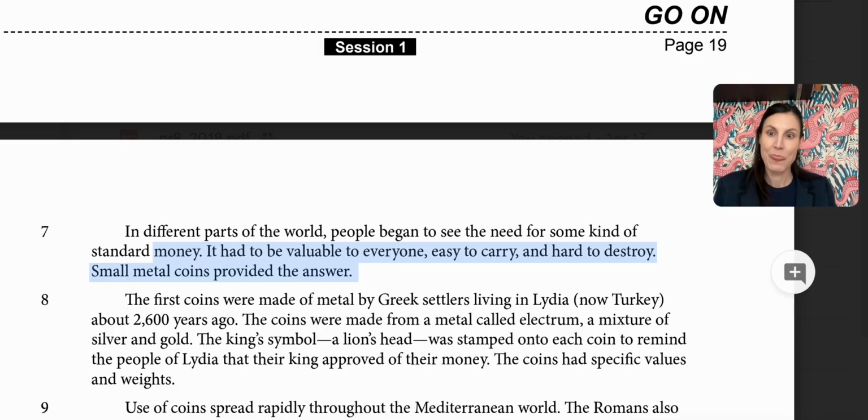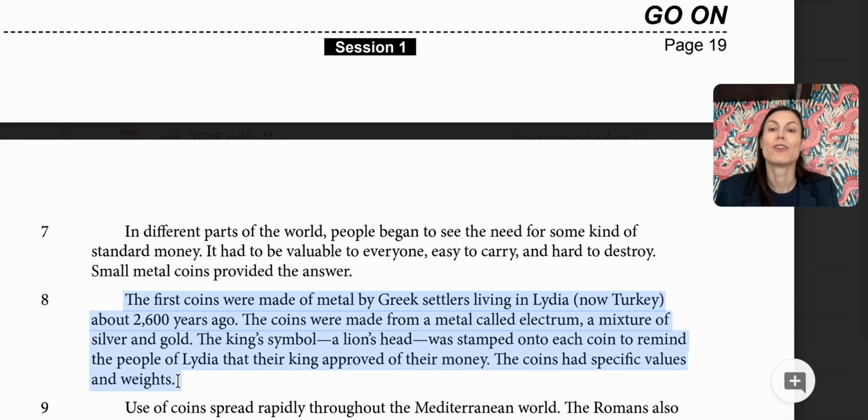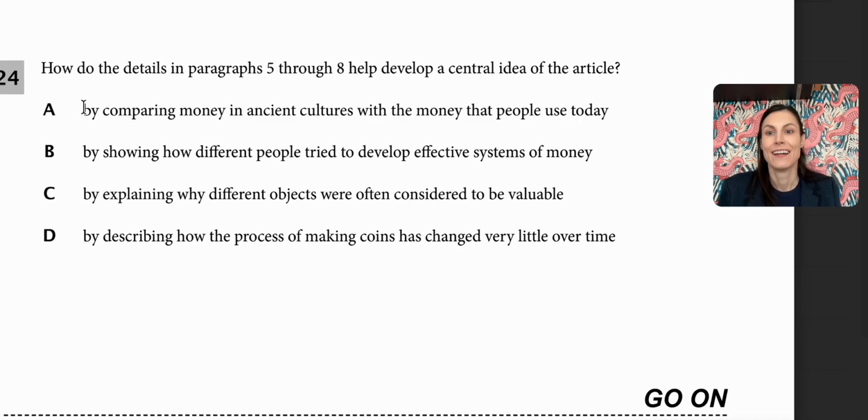You would have salt water. Different parts of the world began to see the need for some kind of standard money. And then paragraph 8 talks about the first coins. So if we go comparing money in ancient cultures with the money that people use today, they didn't really do that, right? They didn't compare money used today. That wasn't until the end of the article. By showing how different people tried to develop effective money systems. It definitely showed us how different countries or regions were trying to develop effective systems of money.